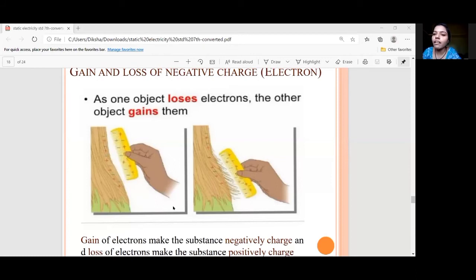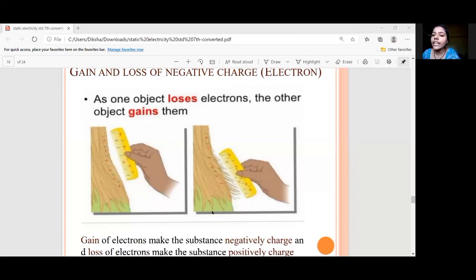there is a hair and a comb. These both things are neutral, means both have the same charges. But when we rub them with each other, what happens? They become electrically charged, means there is a loss of electron and gain of electron.